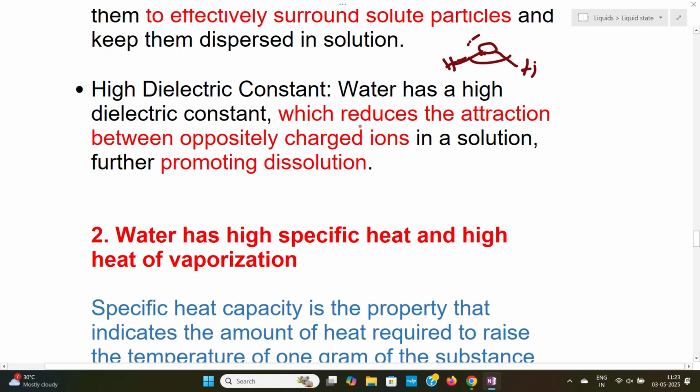The next reason is the high dielectric constant. Water has a high dielectric constant, which reduces the attraction between the oppositely charged ions in a solution, and therefore promotes the dissolution. Because of all these reasons, water is used as a good solvent.